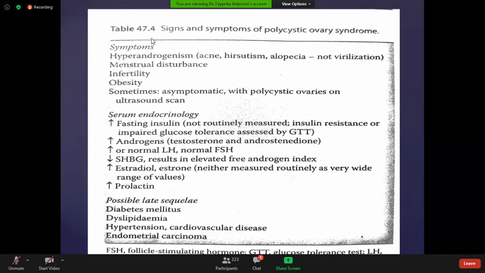Because of the anovulatory cycles, the patient has prolonged cycles. With anovulatory cycles, there's an increased chance that the patient has endometrial hyperplasia. The patient remains in the follicular phase, so there is more thickening of the endometrium than in a normal menstrual cycle. If you do the ultrasound, usually the endometrium thickness comes to more than 6 millimeters, around 10 or 12 millimeters. So these patients have a high chance to develop endometrial carcinoma in future.